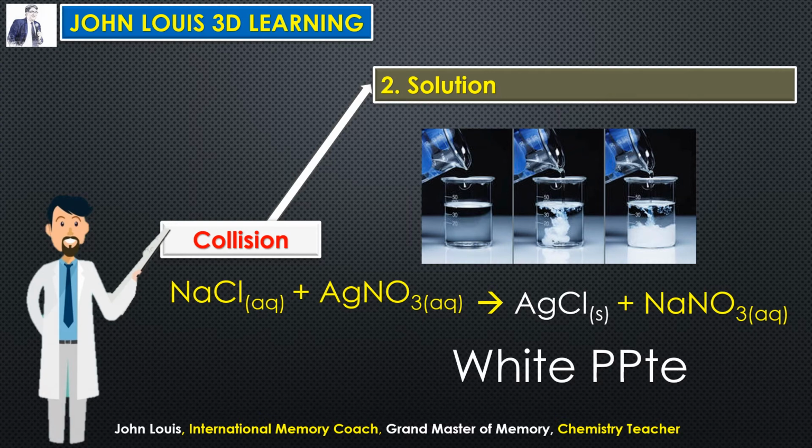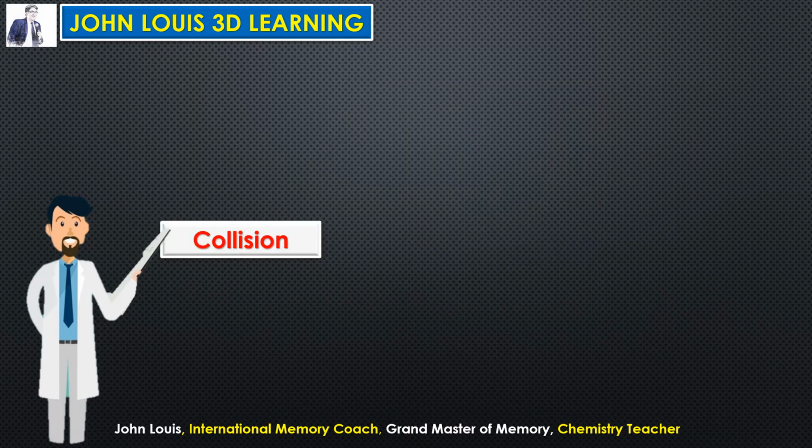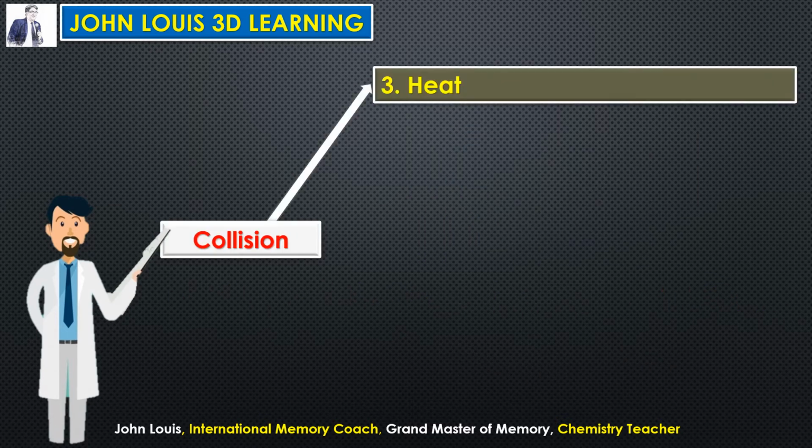Okay, what is the third condition? The third condition is heat. By supplying heat, we can make them collide with one another to form a new product. For example, you take copper carbonate. So what happens here? When you heat it, the bonds are broken. The bonds are broken and new bonds are created by making different types of collision.